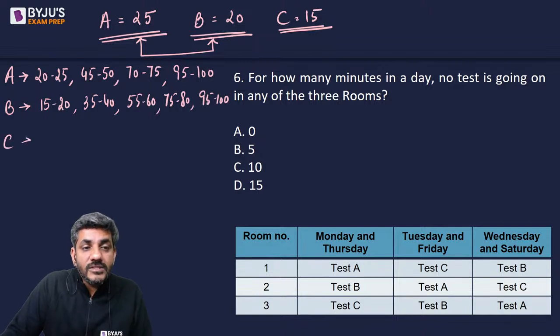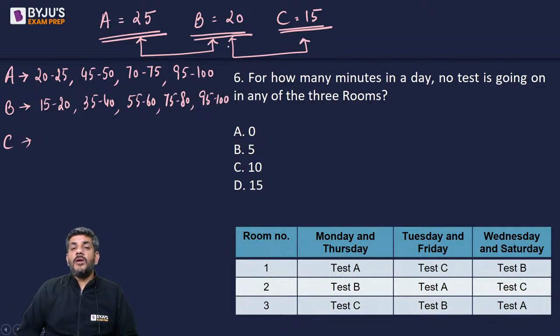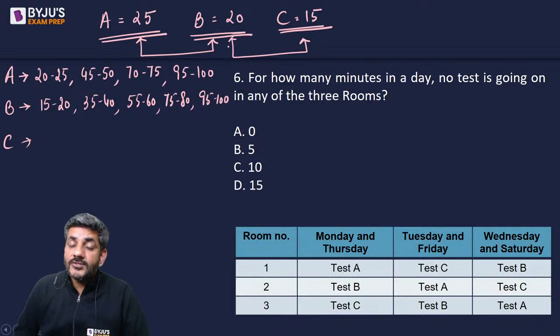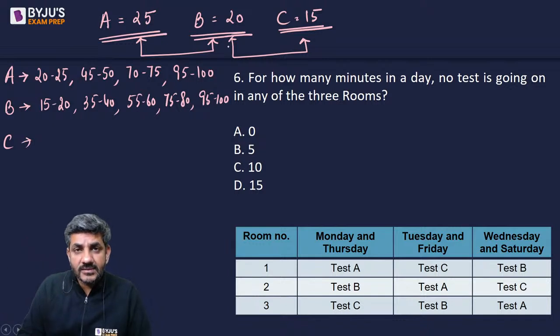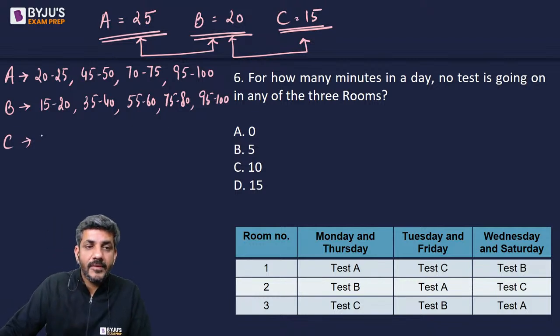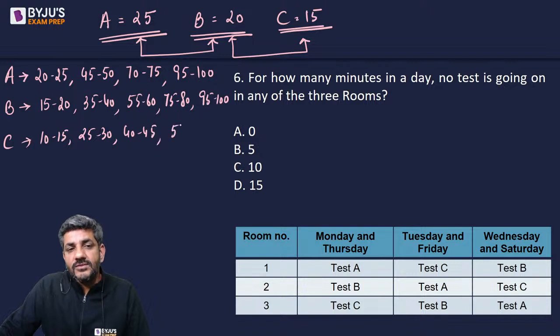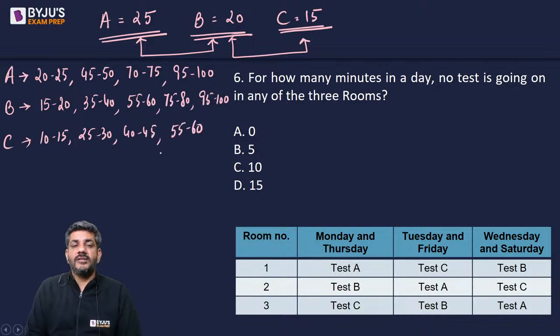Now, when I talk about C, let's talk about B and C now. What is the common multiple of 20 and 15? It is 60. So whatever is going to happen in the first 60 minutes, after that the things would start repeating. So for B and C, I'll check only for the first 60 minutes. Let's talk about C first. C will have the first test up to 10. After that, there is no test from 10 to 15. Then there is no test from 25 to 30. Then there is no test from 40 to 45. And then there is no test from 55 to 60.